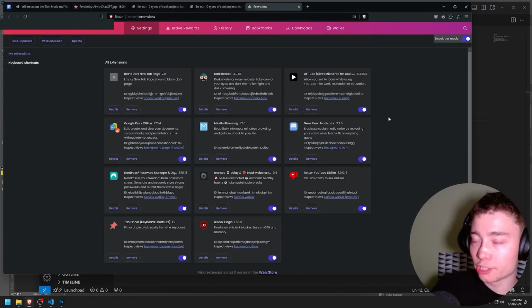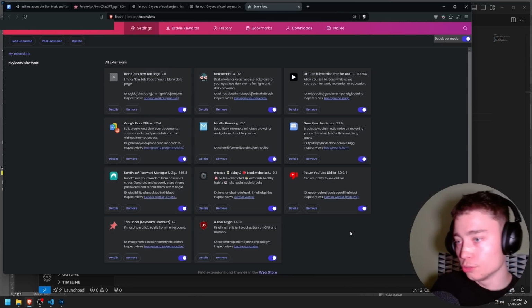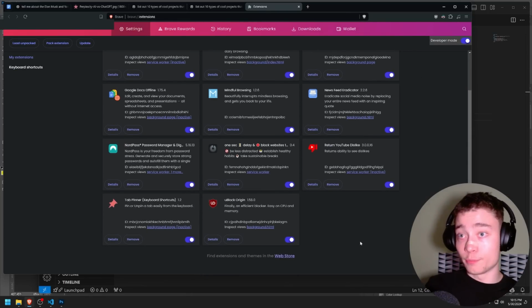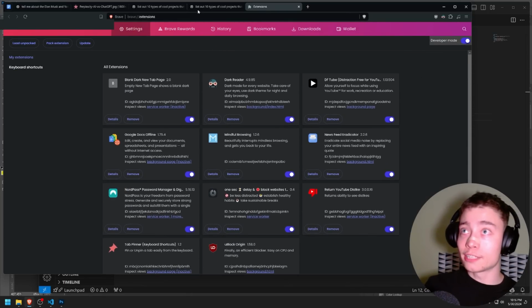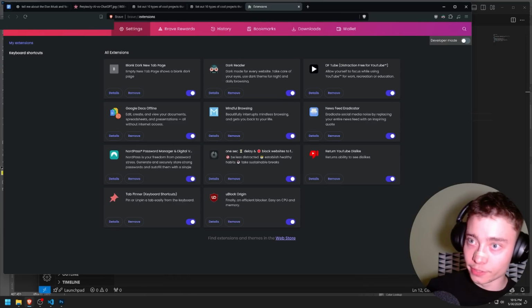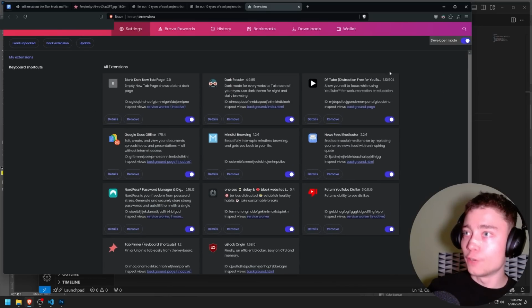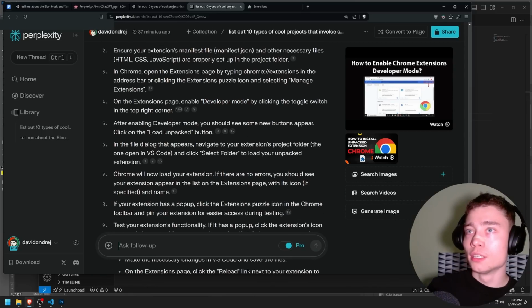So these are my Chrome extensions. As you can see, I'm using 1, 2, 3, 4, 5 for productivity. You can say like even the uBlock Origin is for productivity. But yeah, I'm using 5 productivity extensions. So time to add a 6th one. If you don't have any extensions, obviously it will be empty, but you probably have a few, so you will see them. You have to toggle developer mode first. Now let's go back. Let's follow the instructions.